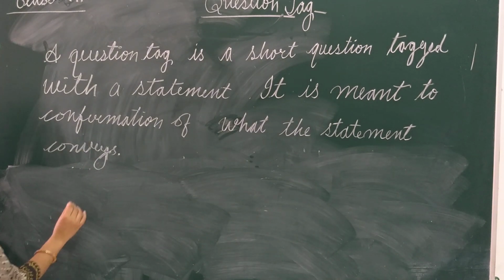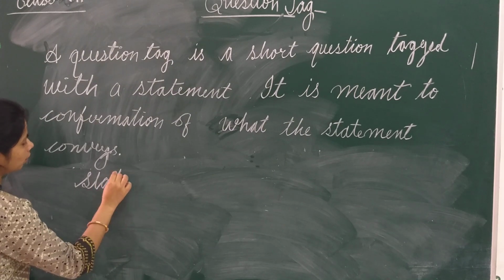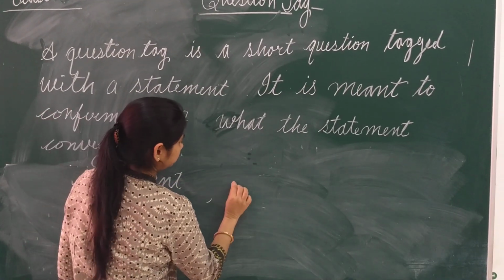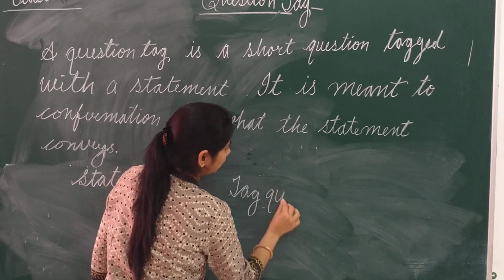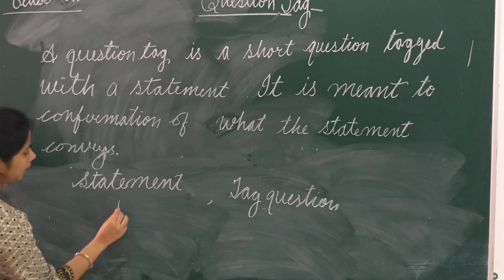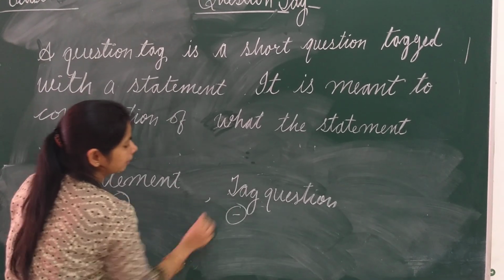Whenever we form statement or question tag, a few things that we should remember is, if our statement is positive, question tag will be negative.